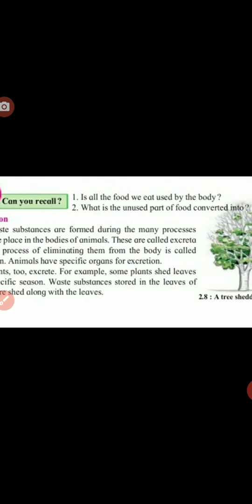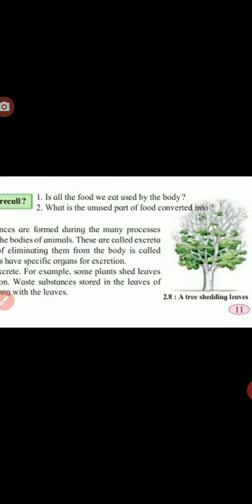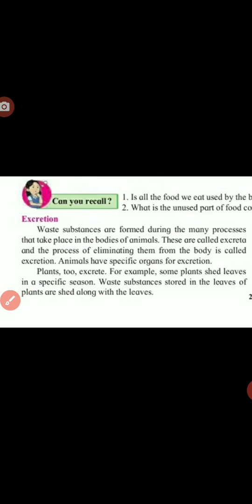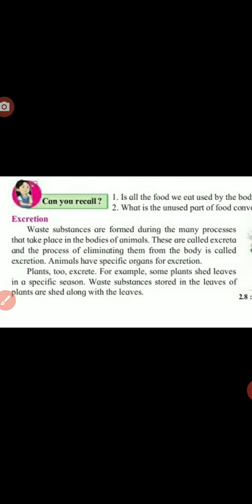The shed leaves fall, and after that, in winter, new leaves come. The waste substances stored in the leaves of plants are shed along with the leaves.